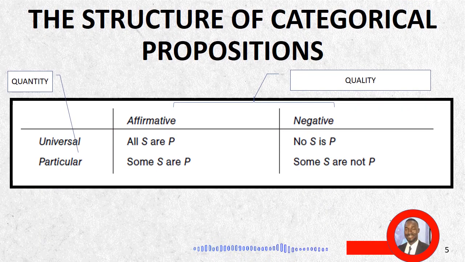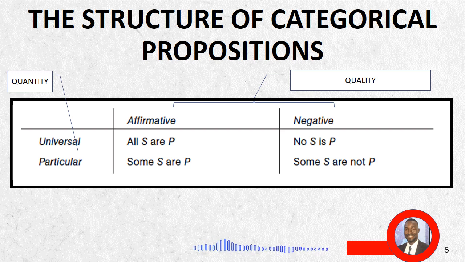This is the structure of a categorical proposition. In this table, we have a standard four possible forms of propositions in formal logic. This implies that any proposition we come across in formal logic takes at least a form of any of these four propositions, and it's all about distinguishing between classes. To say something is universal, for instance, it implies an entirety of a class.